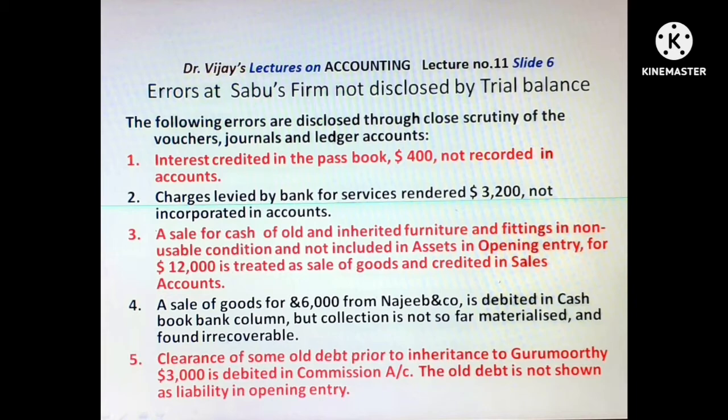It was paid during the month, but it is debited in commission account instead of debiting Gurumurthy's account. The old debt is not shown as liability in the opening entry. At the time of opening entry, this debt to Gurumurthy was not recorded. And so the resulting deduction has not happened in capital account.